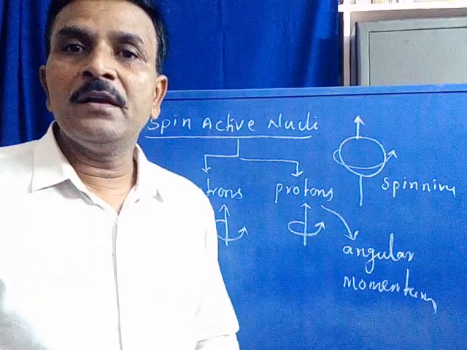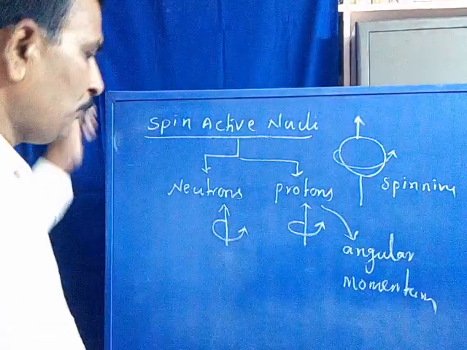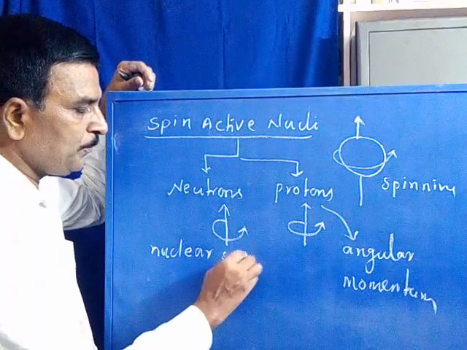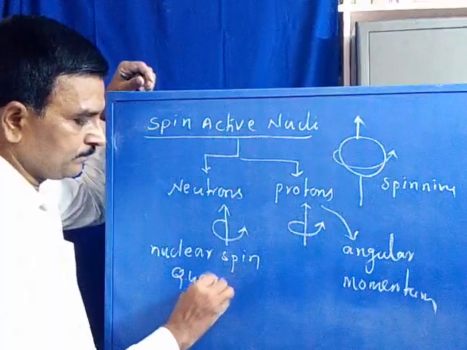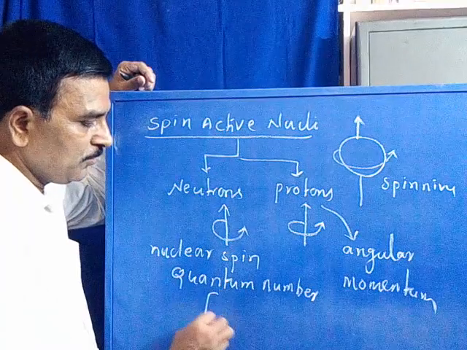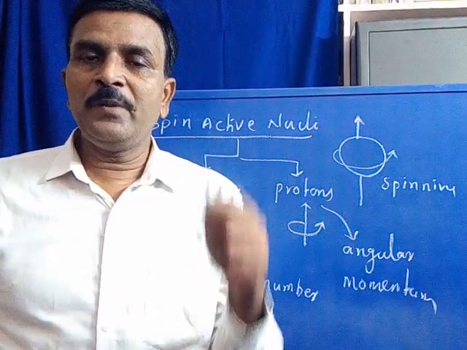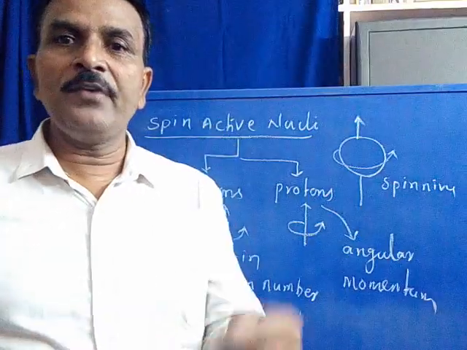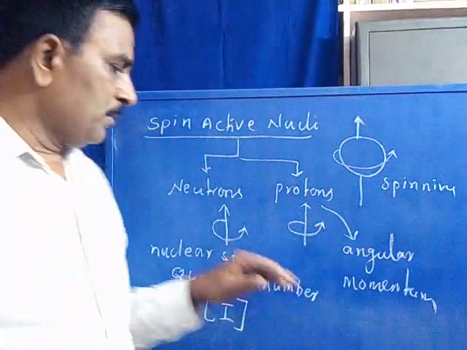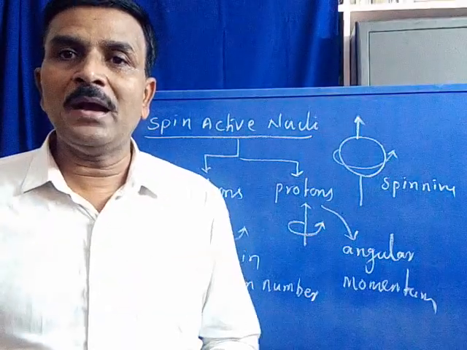is collectively called the nuclear spin quantum number, which is represented with capital I. What is the nuclear spin quantum number? Nuclear spin quantum number is a collective value of angular momentum of all the protons and all the neutrons present in the molecule. Are you following? So this is I. This is about nuclear spin quantum number I.